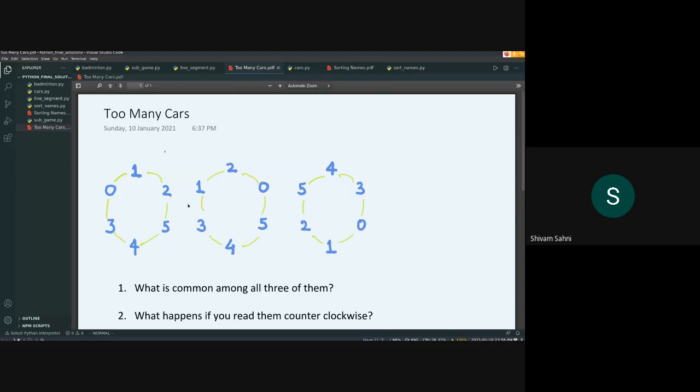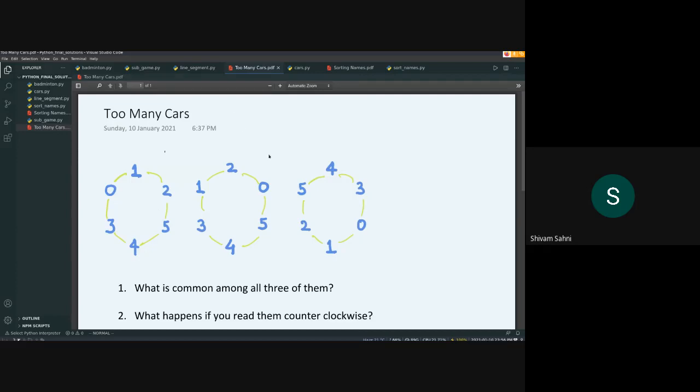So the basis of this question is that after the configuration is changed and read in a counterclockwise manner, you can just reverse the newly generated configuration and then check if it and the original one have the same relative ordering. That is sufficient to solve this problem.